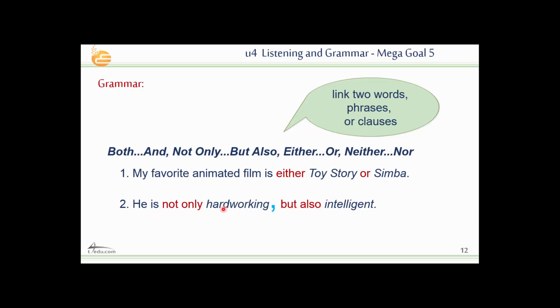The second one: he's not only hardworking but also intelligent. Here I'm trying to link two adjectives. He's not only hardworking but also intelligent, and you have to be careful when you use not only but also by adding a comma before but. Is that clear? So he's not only hardworking but also intelligent. Here we use the paired conjunction.